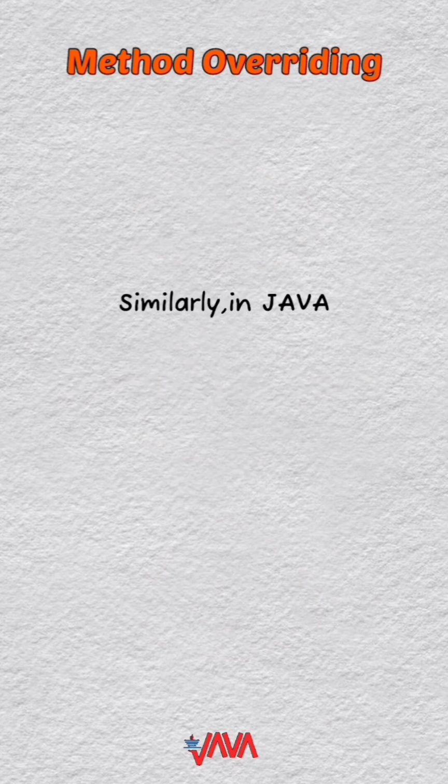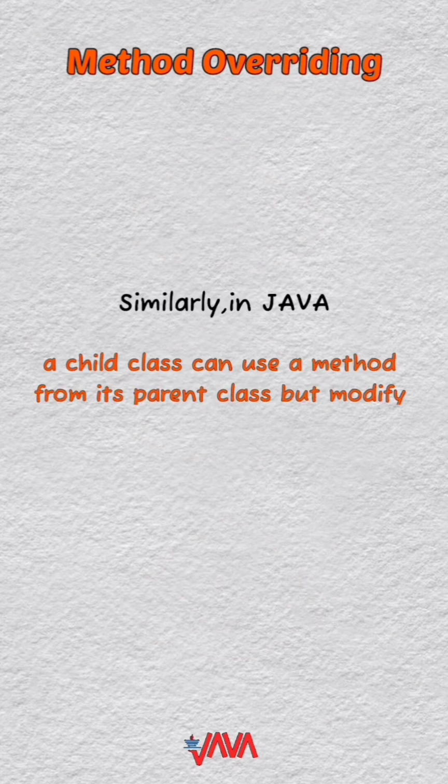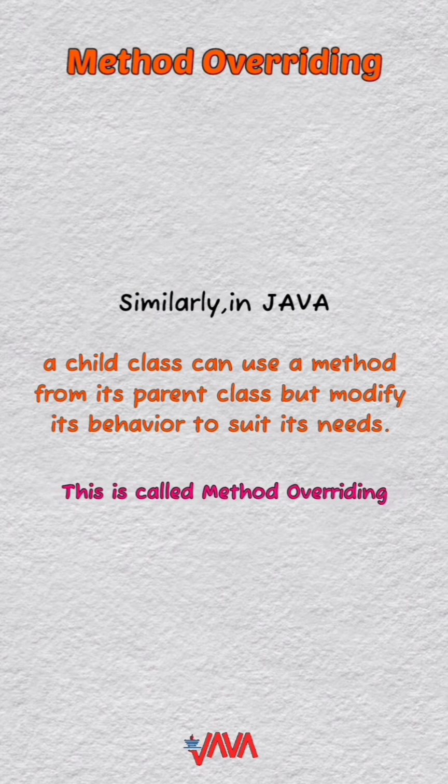Similarly in Java, a child class can use a method from its parent class but modify its behavior to suit its needs. This is called method overriding.